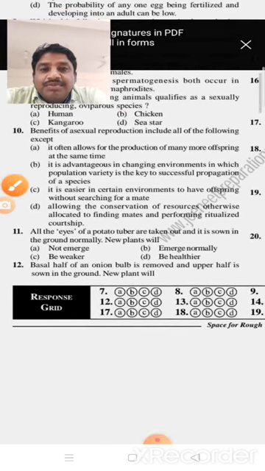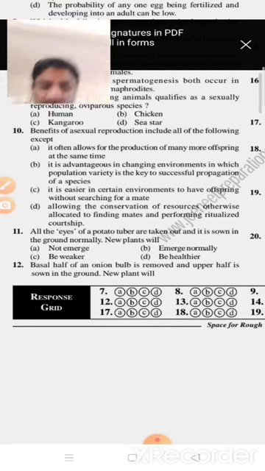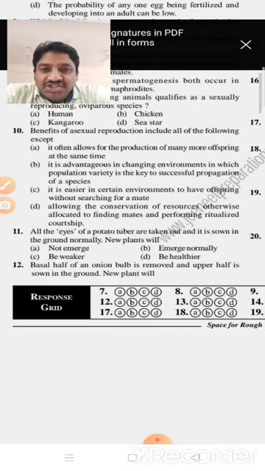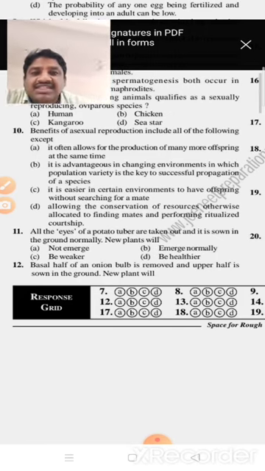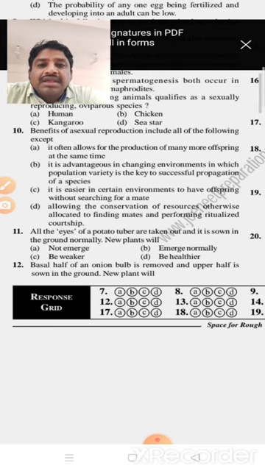Question number 10. Benefits of asexual reproduction include all the following except. So asexual reproduction is advantageous in changing environments where population variety is the key to successful propagation of the species.